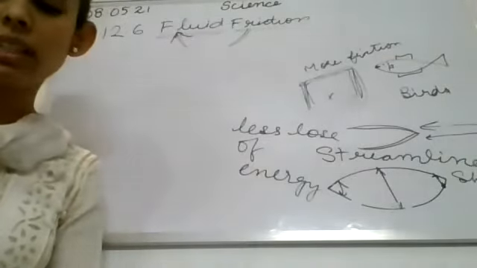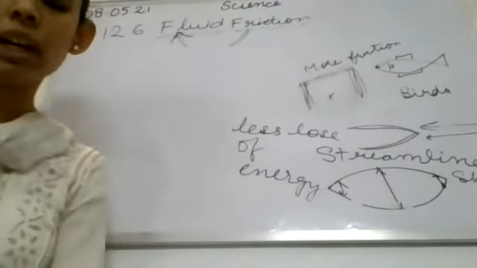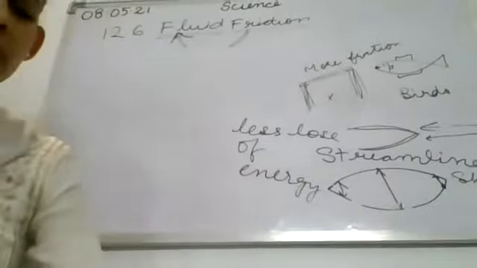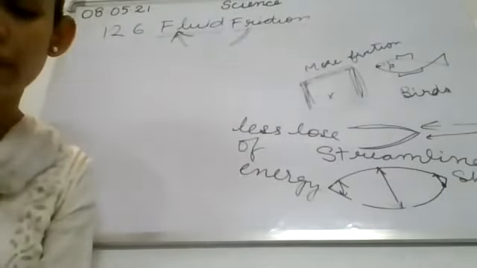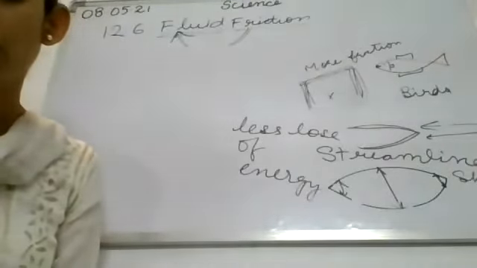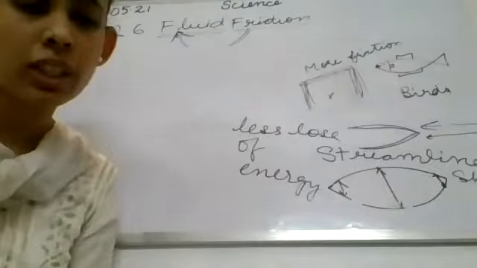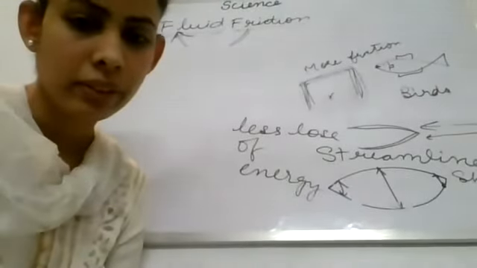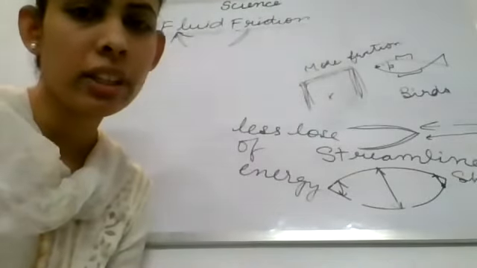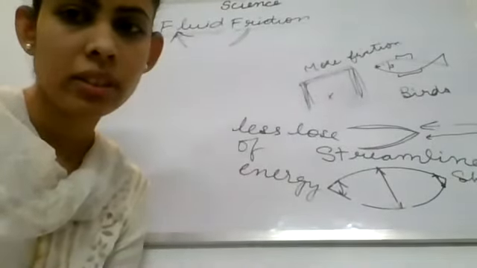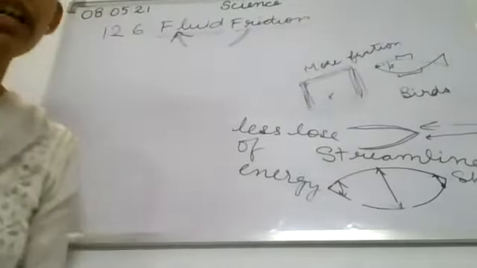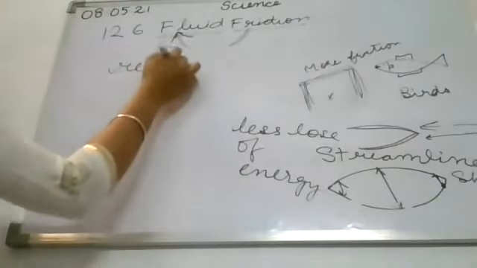Okay. So next, we will proceed to the exercise part. The first is fill in the blanks. Only that student will unmute whom I ask. So the first, A part: friction opposes the dash between the surfaces in contact with each other. Yes, Nishka. Relative motion. So the first answer is the relative motion.